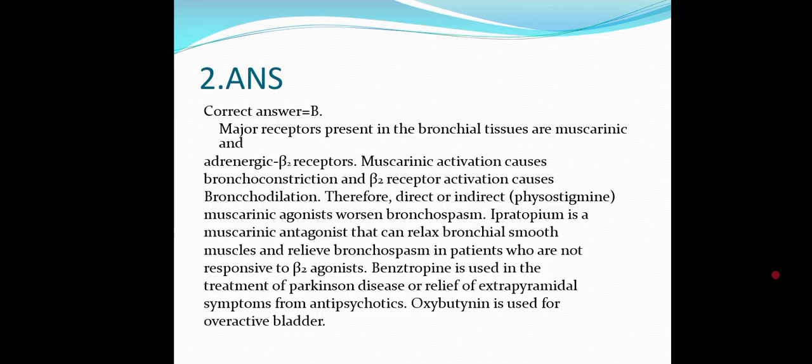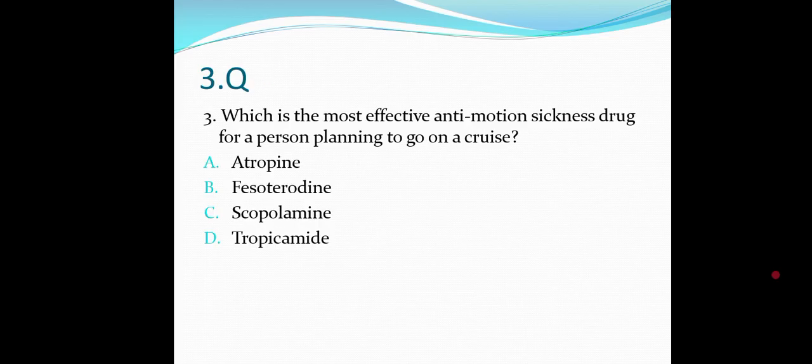And next, which is the most effective anti-motion sickness drug for a person planning to go on a cruise? Anti-motion sickness drug. Options are atropine, fesoterodine, scopolamine, tropicamide.